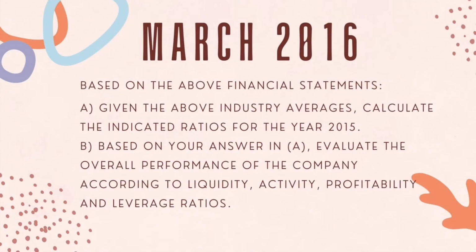Now we'll be proceeding to March 2016. This question is based off the above financial statement. A. Given the above industry averages, calculate the indicated ratios for the year 2015. B. Based on your answer in A, evaluate the overall performance of the company according to liquidity, activity, profitability, and leverage ratios.